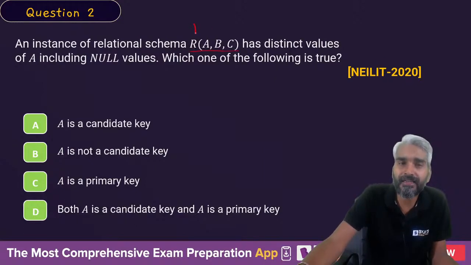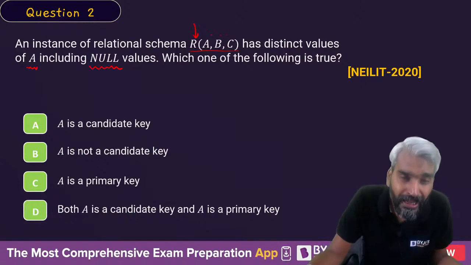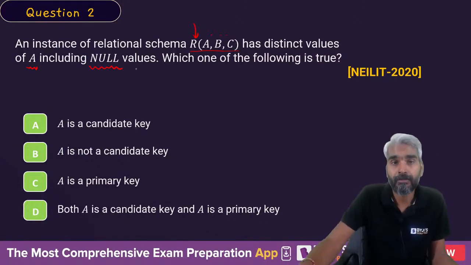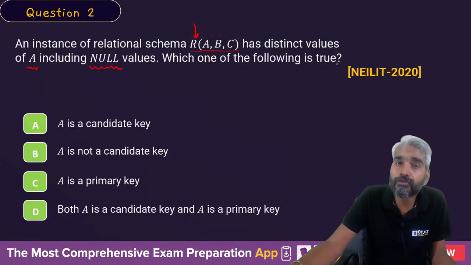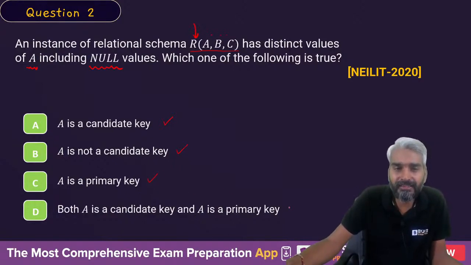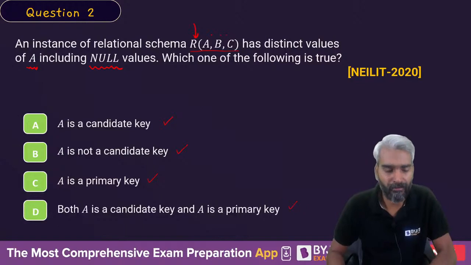So, it is saying an instance of a relational schema R(A, B, C). What does it mean? R is the name of the relation, and A, B, C are the attributes. It has distinct values of A. So, for attribute A, all the values are distinct, and the values of A are also allowed to be null. It is asking which of the following is true. A is a candidate key. A is not a candidate key. A is a primary key, or both A is a candidate key and a primary key. What should be your answer?